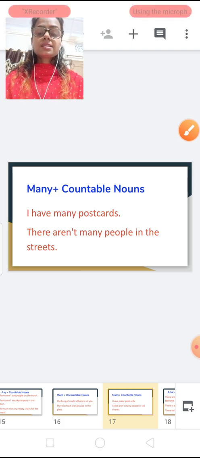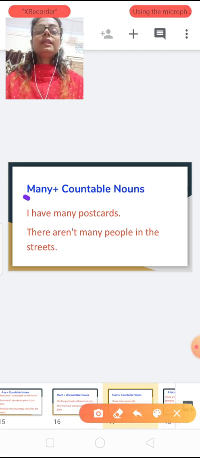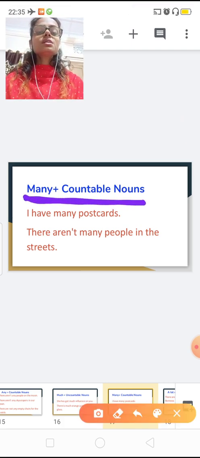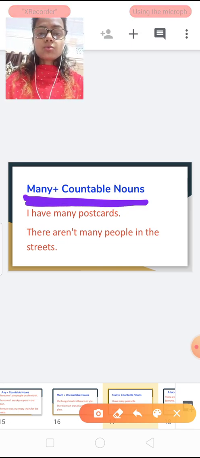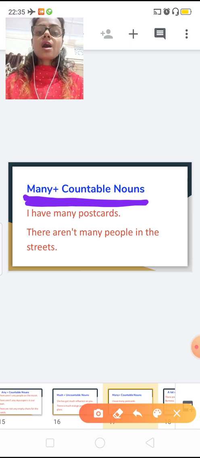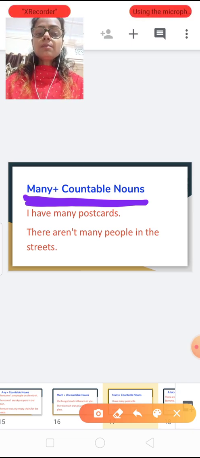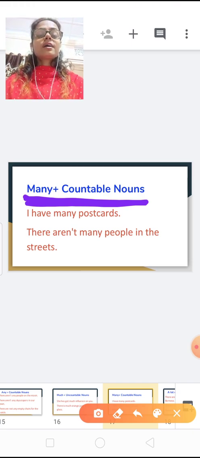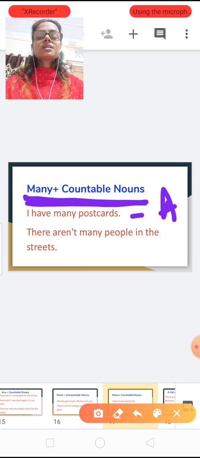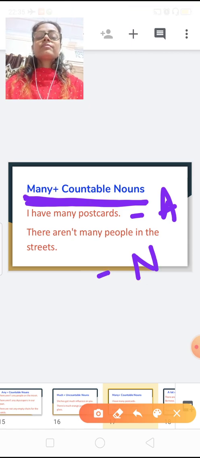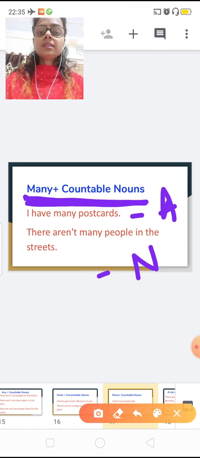Now the next expression is many. So many we use with countable nouns, which we can count. I have many postcards. Here the first sentence is affirmative, the second sentence is negative. There aren't many people in the street.